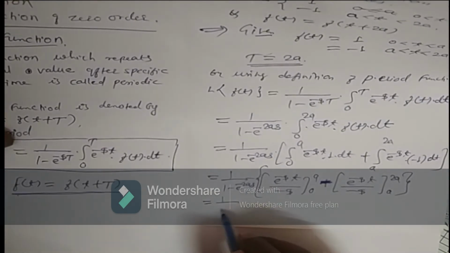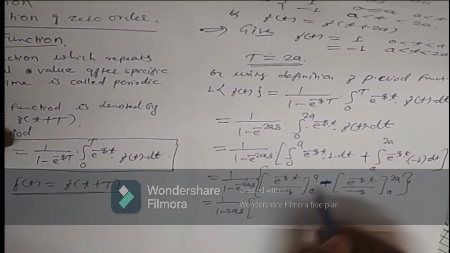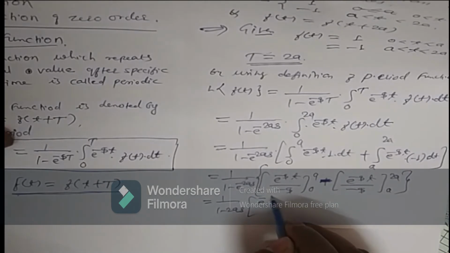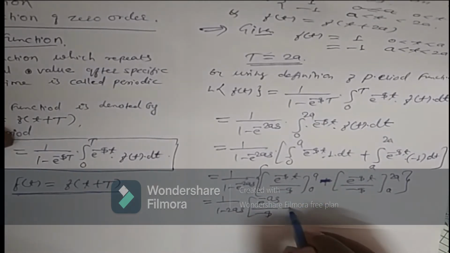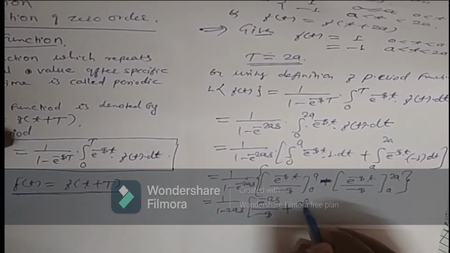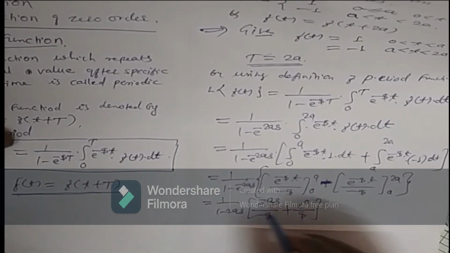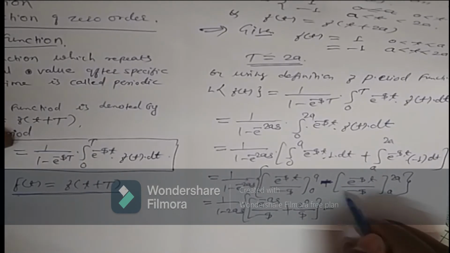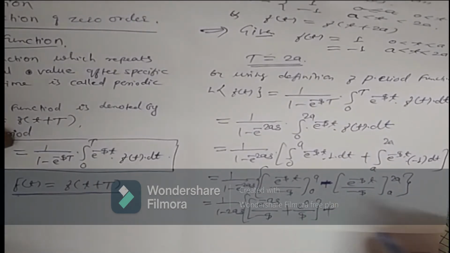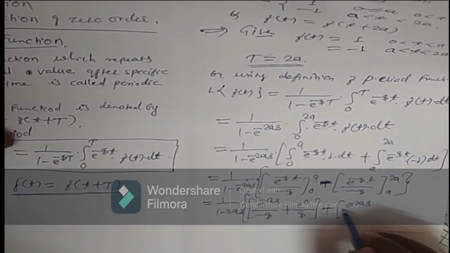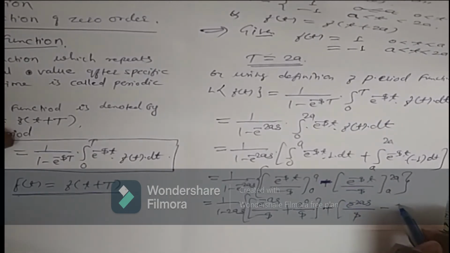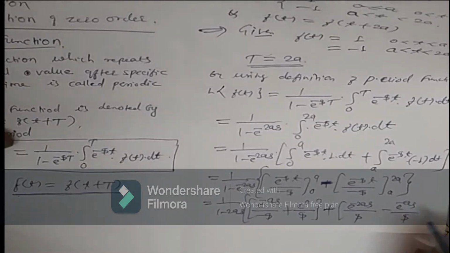That is equal to 1 upon 1 minus e raised to minus 2as, in brackets, put the upper limit, so e raised to minus as upon minus s, minus the lower limit, so minus minus plus e raised to 0 upon s. Okay, this is upper limit minus lower limit. Again here minus it will be plus, so put the upper limit e raised to minus 2as upon s, minus e raised to minus as upon s.